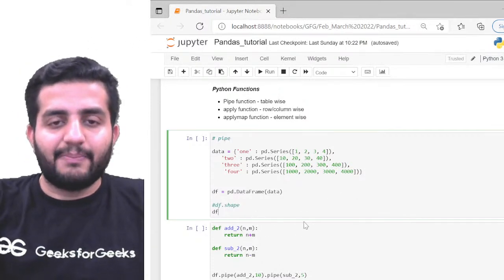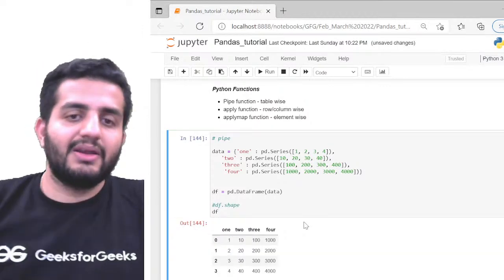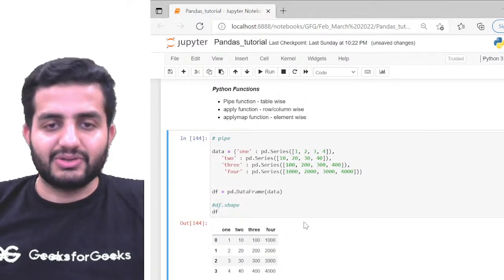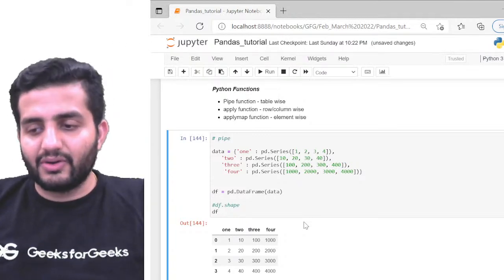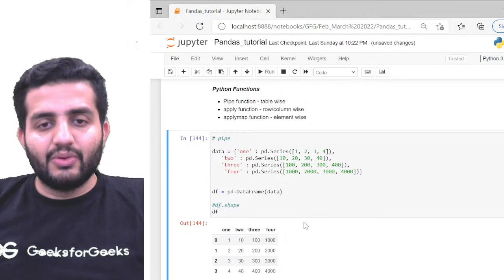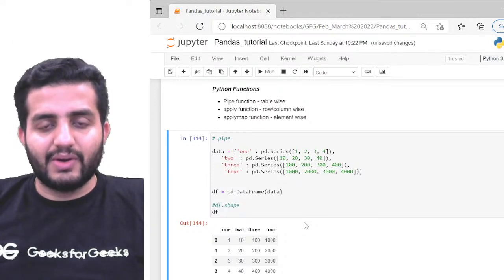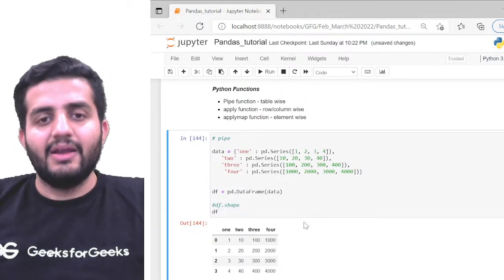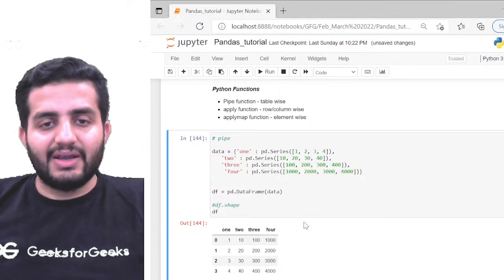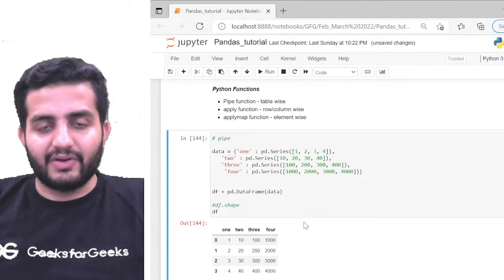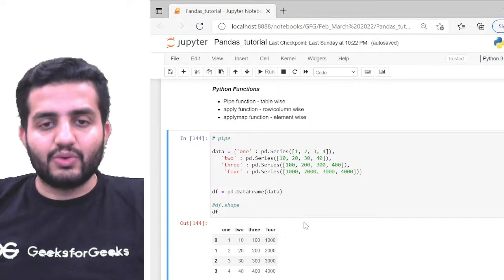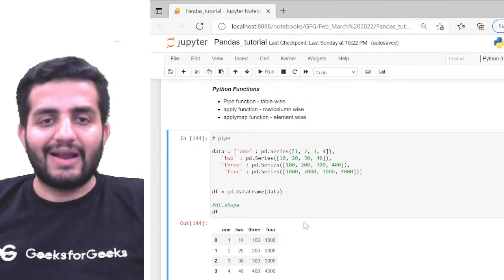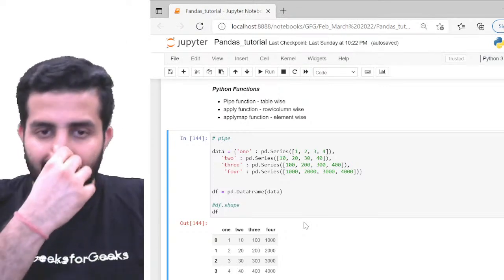I'll first take the pipe function, which gives me a table-wise operation. Here I have again created the same data frame. I have four different columns: ONE, TWO, THREE, and FOUR. I have the indices of my different rows, and respective values are given. So 1, 10, 100, and so on, up to 3000. Those are going to be the values of the individual rows I have.